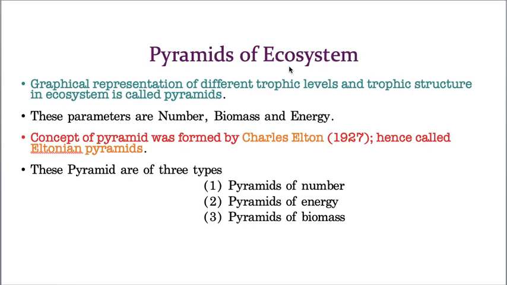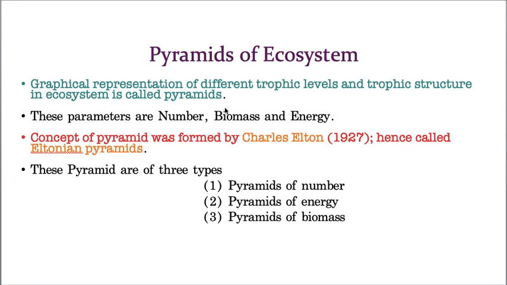Let us take one area. In that area, so many organisms are present of various species. Now, these various organisms of various species, based on the number, based on the biomass, meaning living matter, this we already discussed in the previous lectures in ecology, and according to the energy. So based on these three parameters, if we are arranging the organisms into various trophic levels, then that only you are calling pyramids of ecosystem. Hope it is clear now.